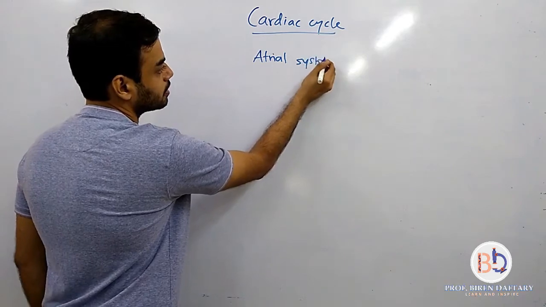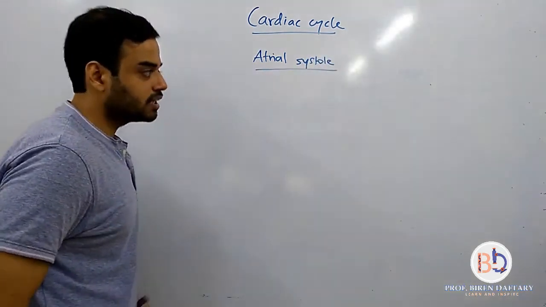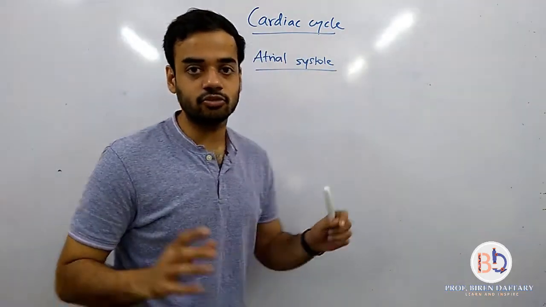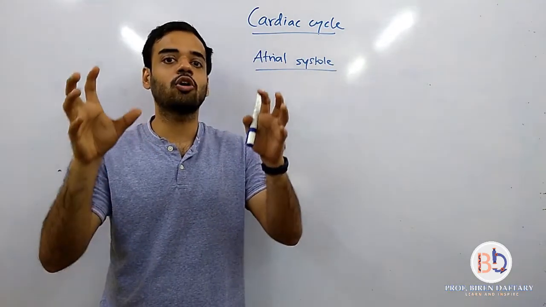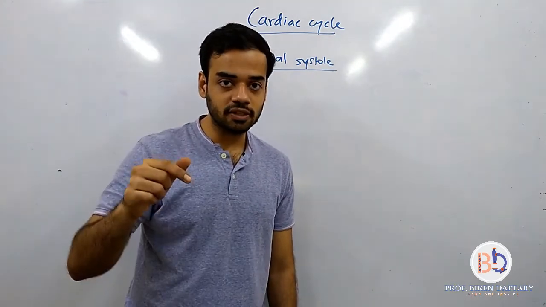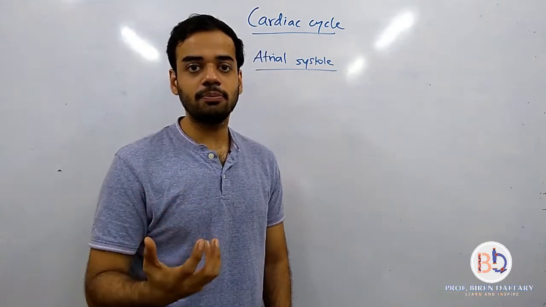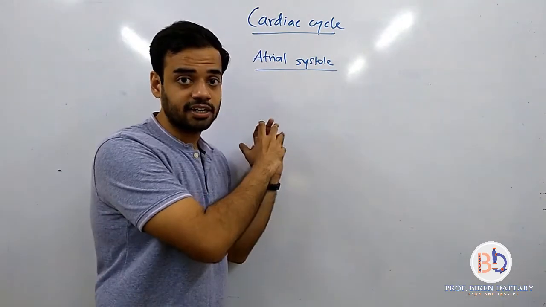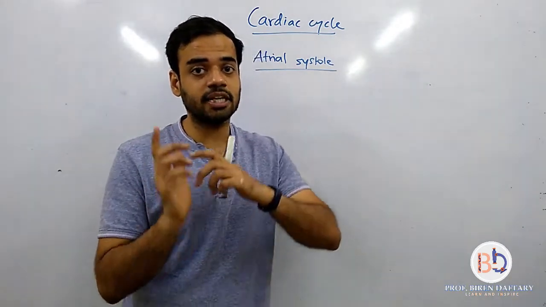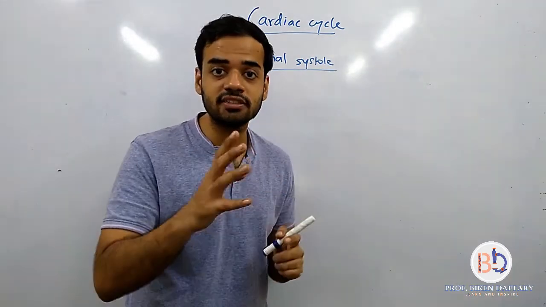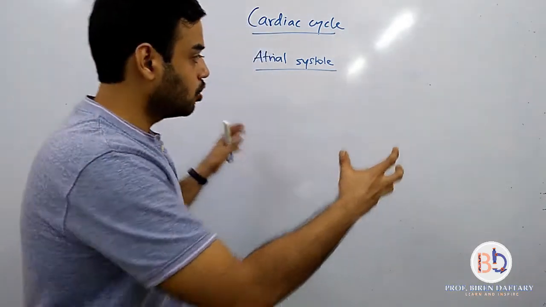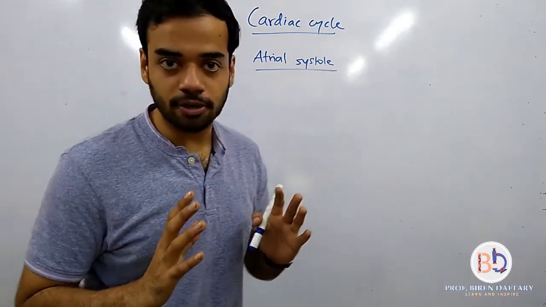Now, we have to describe this atrial systole, the contraction of both the atria. First, what is going to happen? The vena cava and the coronary sinus will bring the deoxygenated blood into the right atrium. I hope you are able to imagine this. Similarly, at the same time, in the left atrium, the pulmonary veins are bringing the oxygenated blood, correct? Then both the atria will get filled with blood.